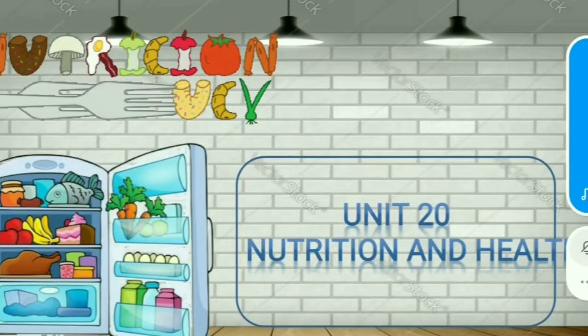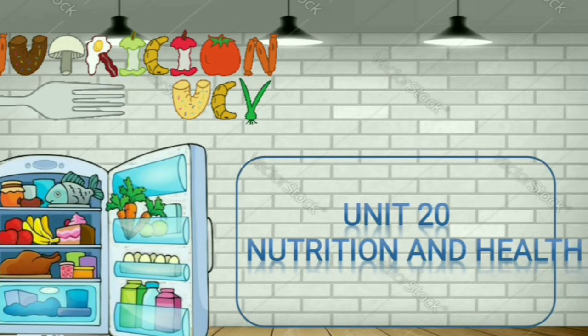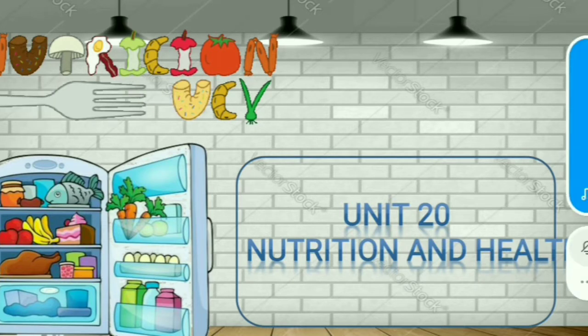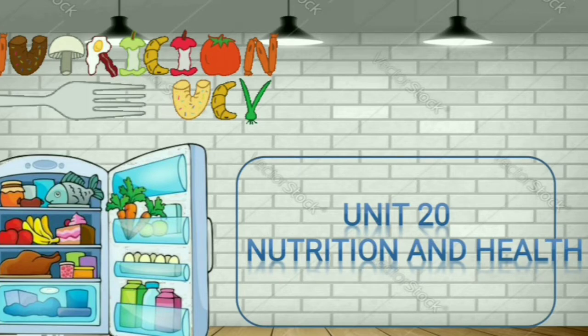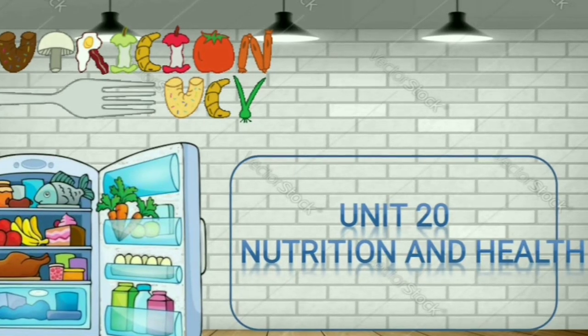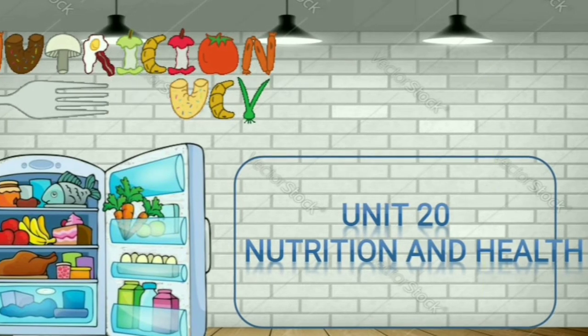Hello students. Today we are going to start the new lesson, Unit 21, Nutrition and Health. This lesson is going to be very interesting, learning the types of nutrients, the types of deficiency disorders, also the methods of food preservation and the types of adulterants. Also you will be learning about the food qualities.